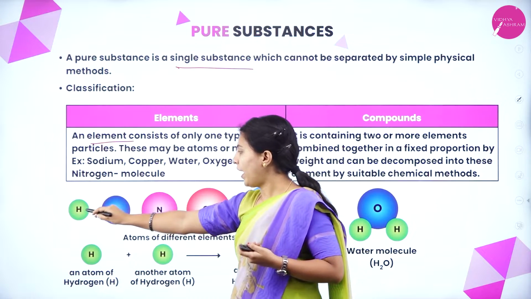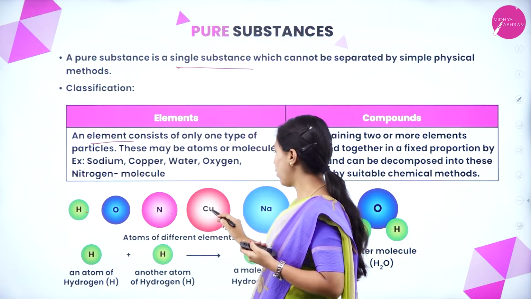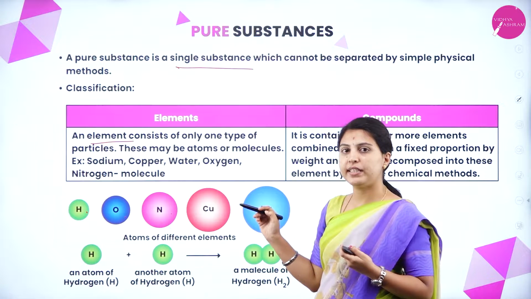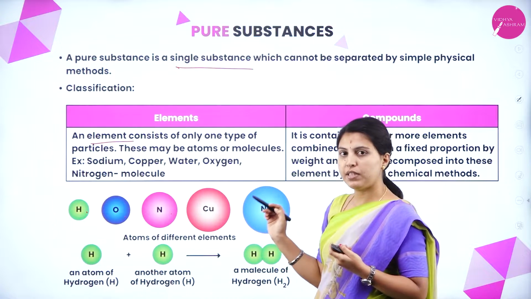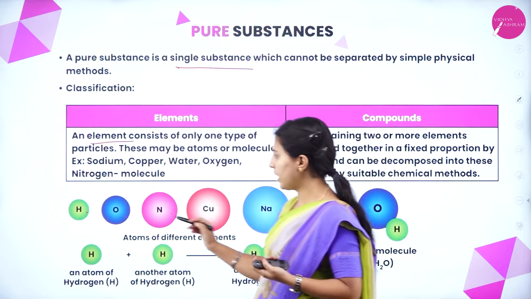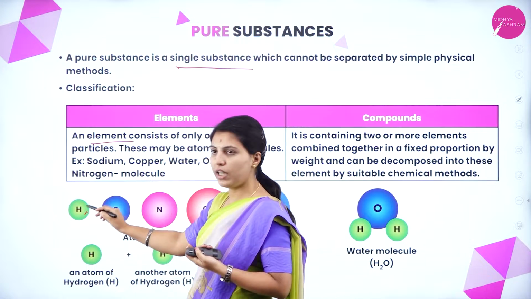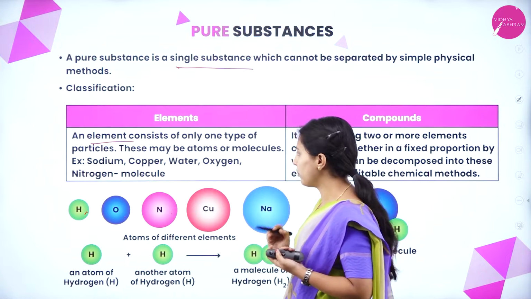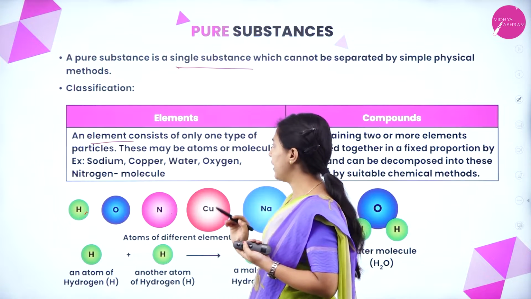See here, hydrogen, oxygen, nitrogen, copper, sodium. In these elements, all the atoms present in each element are identical atoms. If it is hydrogen element, all the atoms are hydrogen atoms only. If it is oxygen element, all the atoms are oxygen atoms only.